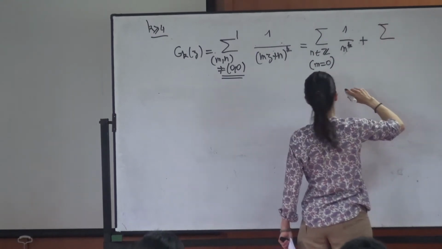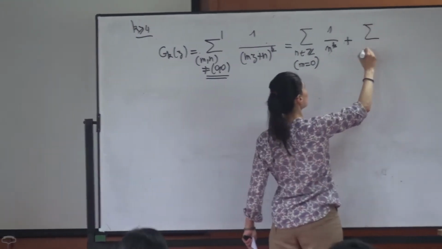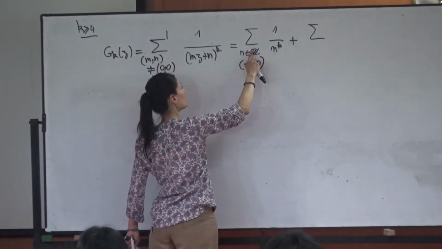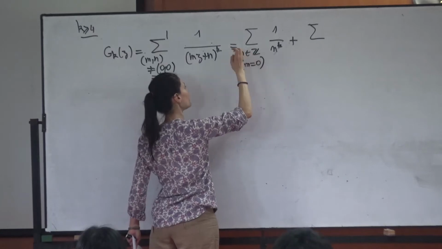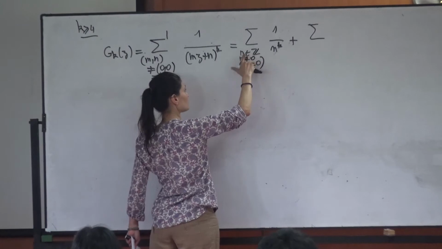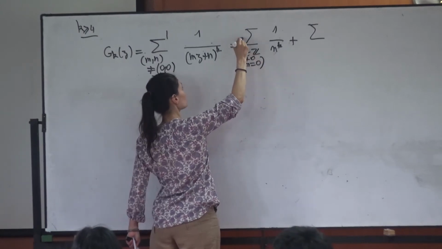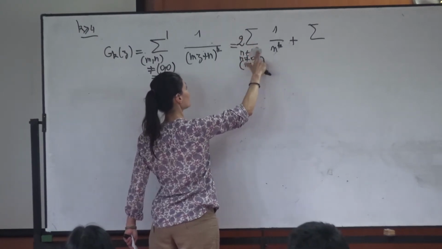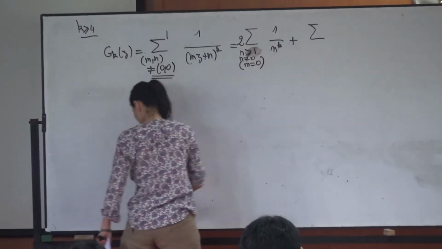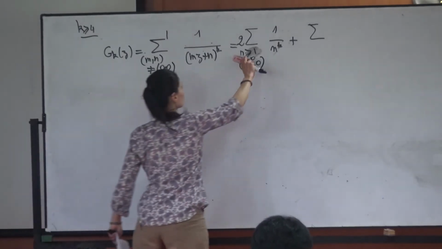Maybe instead of writing this like this, I will put a 2 here and n greater than 1. Are you okay with that? And I will do the same on the right.